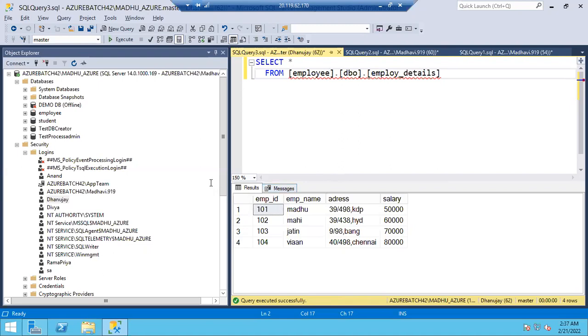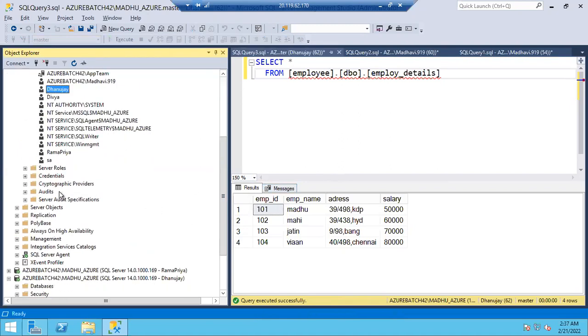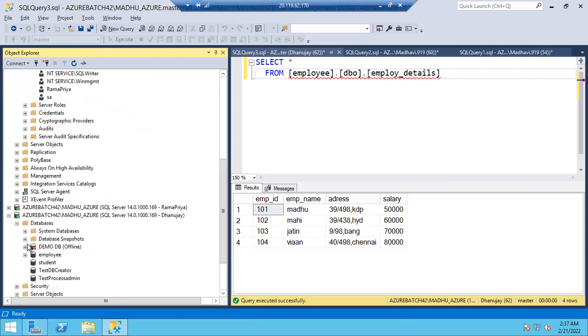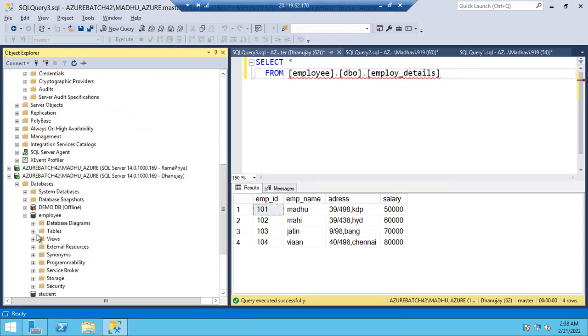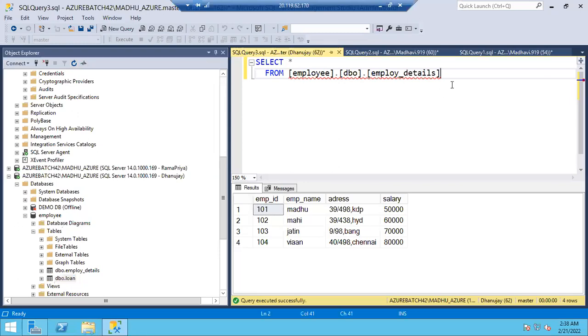And of course, now if you go to the Dhananjay section, databases, employee, tables, he could not see them earlier, right? Just refresh it. Now he can see. Dhananjay can also read all the tables in the database, guys.